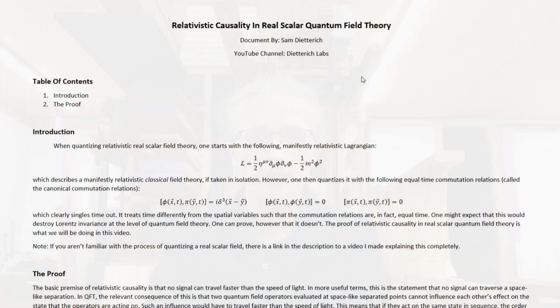So let's get to that. When quantizing relativistic scalar field theory, one starts with this manifestly Lorentz invariant Lagrangian density, which, if taken in isolation, describes a manifestly relativistic classical field theory. However, in quantum field theory, one then quantizes it with these equal time commutation relations, which are often called the canonical commutation relations. And these commutation relations clearly single time out. It treats time differently from the spatial variables, such that the commutation relations are in fact equal time. One might expect that this would destroy Lorentz invariance at the level of quantum field theory, but it turns out it doesn't, and we're going to prove that.